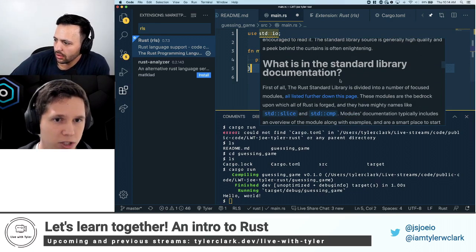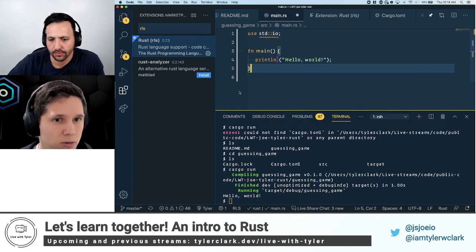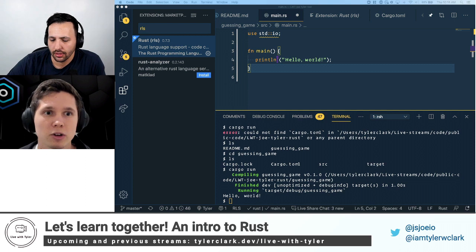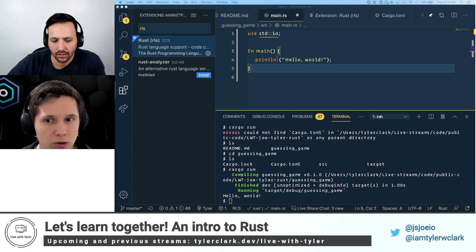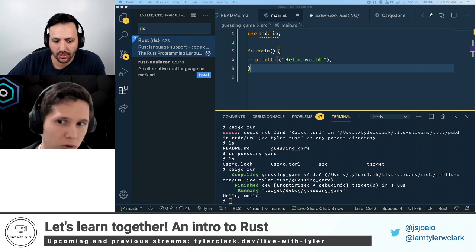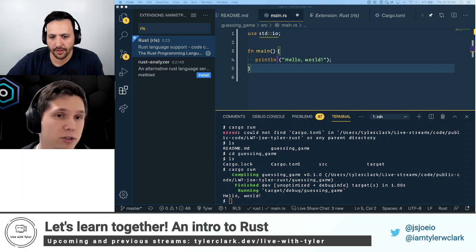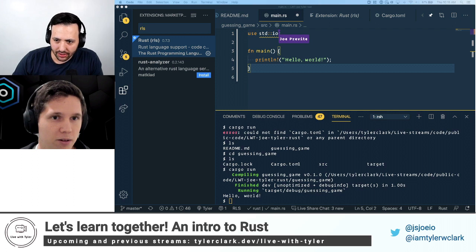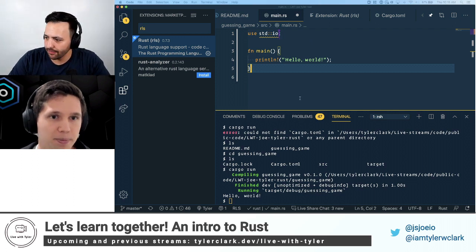It gives you lengthy explanations, links, examples. If you're new to Rust and trying to pick it up on your own without a tutorial or a course, the official documentation is pretty great. Good documentation is always a win.